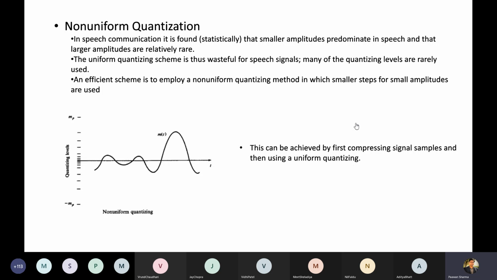Sushil? No? Okay, no problem. Vidit, can you listen? Soham Shah? Tanmay Patel. Tanmay, no idea? You were there in the last lecture, Tanmay?